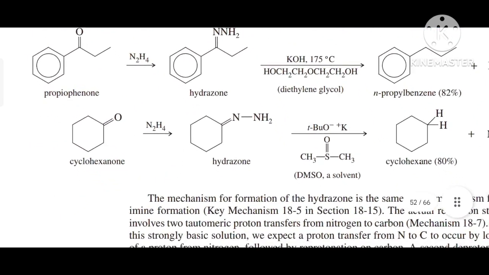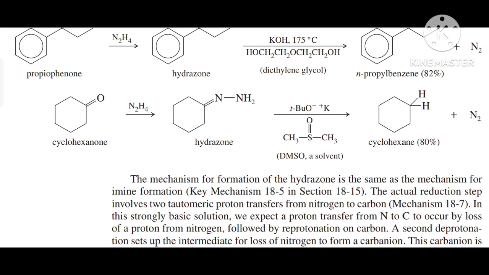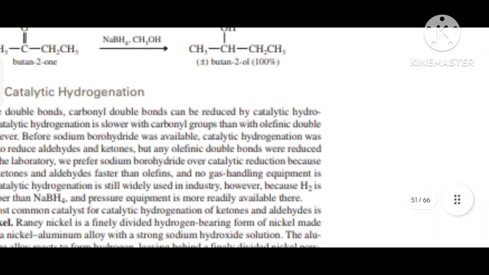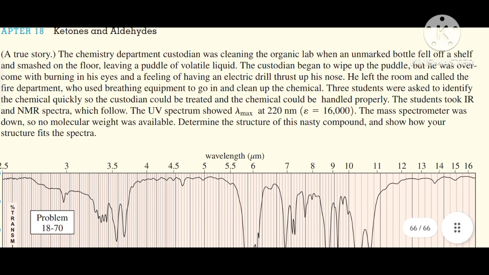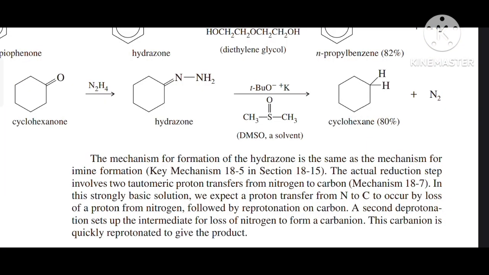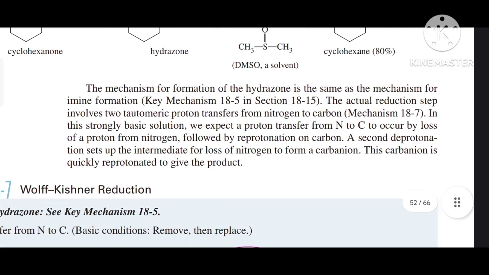Similarly, cyclohexanone is first treated with N2H4, that is hydrazine, and converted into the hydrazone. Then we use potassium tert-butoxide in the solvent DMSO and heat it, and our product, cyclohexane, is obtained with 80% yield.